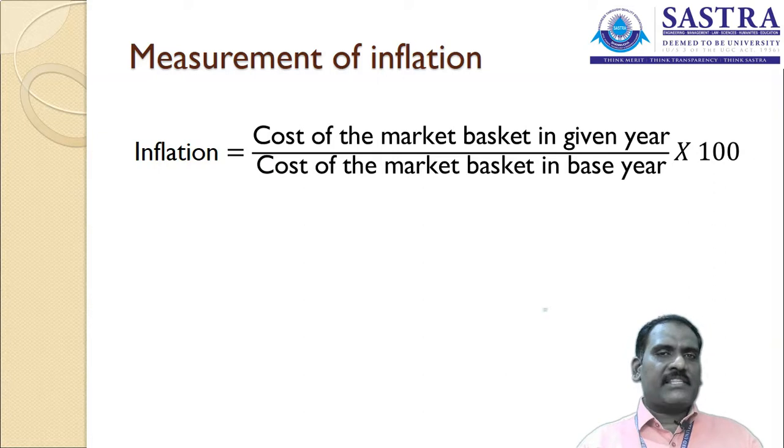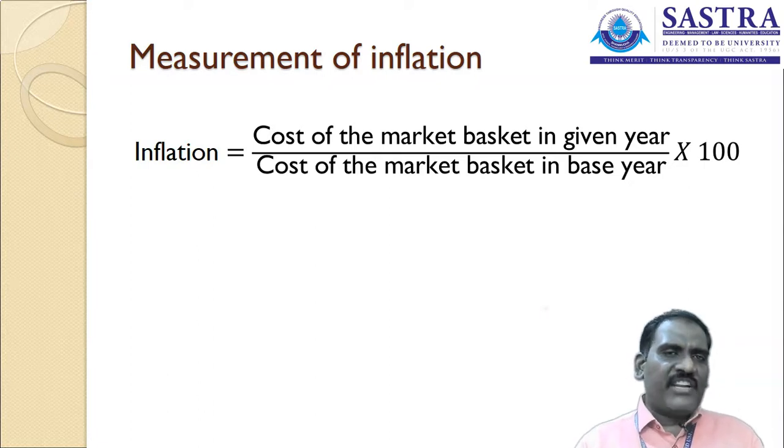And now take the period 2020. So 2020 is what we consider as the given or current period. The current period price is 58 rupees. The base period price is 50 rupees in the year 2019. So 58 divided by 50 multiplied with 100, you will be getting 116 points or 116%.